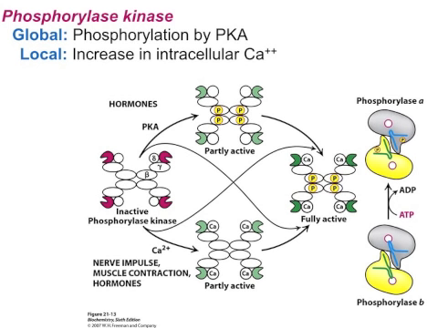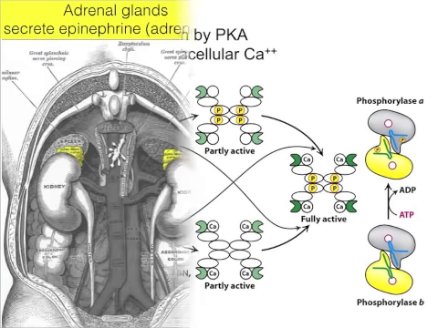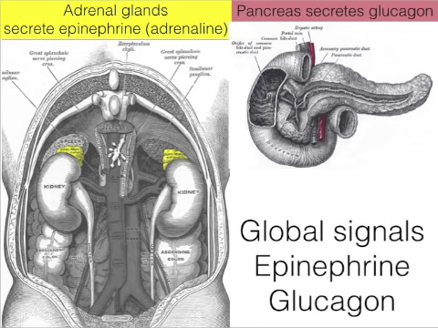In the liver, the global regulation is by phosphorylation through protein kinase A also, and also through an increase in intracellular calcium. So now we have another piece of the puzzle. But how is it that PKA becomes activated? What about those global regulators? Global regulation occurs through two different signals, epinephrine, which is also known as adrenaline, and glucagon.